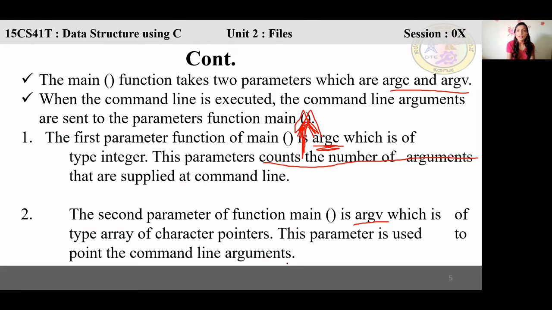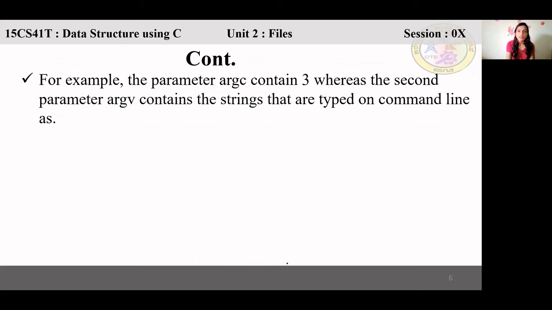So one question will come: write a short note on command line arguments or command line parameters. You have to write this with an example.